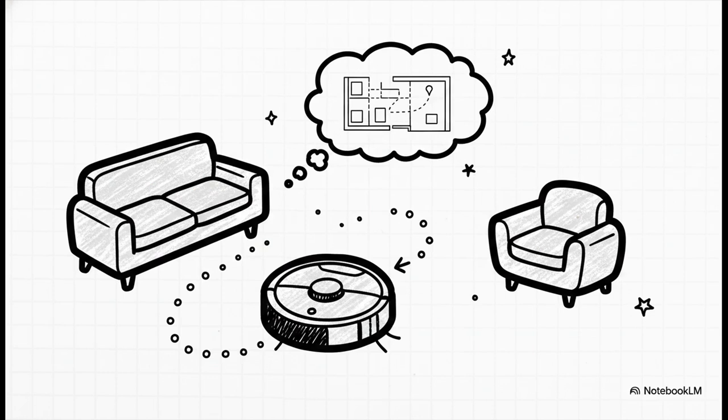Second, we've got model-based agents. These are a step up because they rely heavily on past data and internal models of their environment. Think of a robot vacuum cleaner. It doesn't just wander around your house randomly. It actually remembers the map of your living room. It uses that past information to make smart decisions about where it needs to clean next.